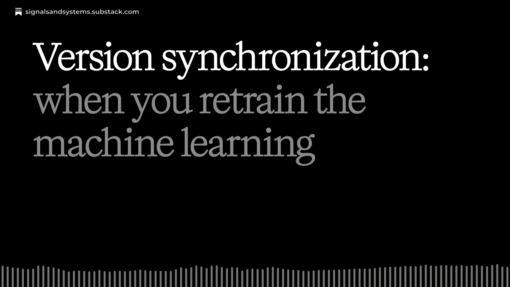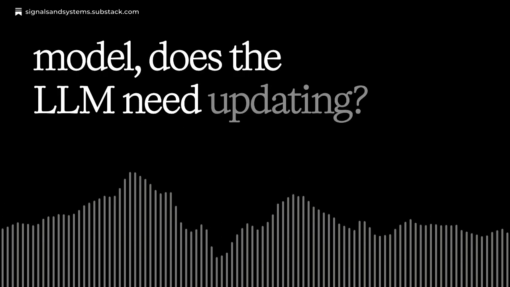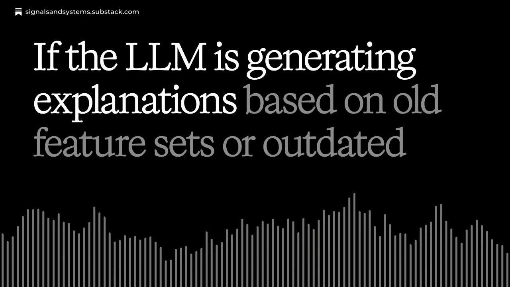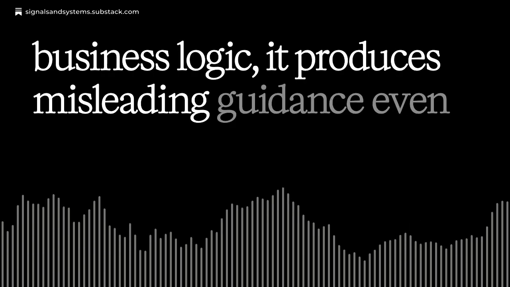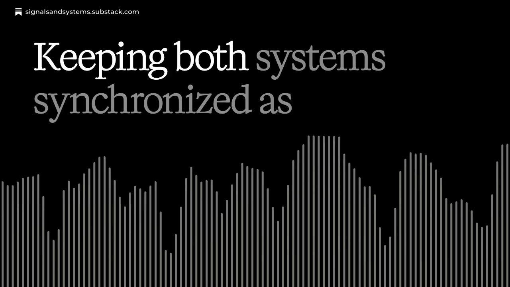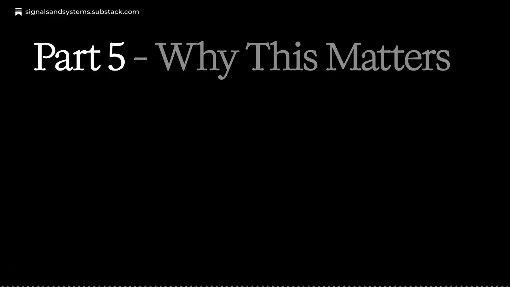Version synchronization. When you retrain the machine learning model, does the LLM need updating? If the LLM is generating explanations based on old feature sets or outdated business logic, it produces misleading guidance even if the machine learning predictions are current. Keeping both systems synchronized as models evolve requires operational discipline.